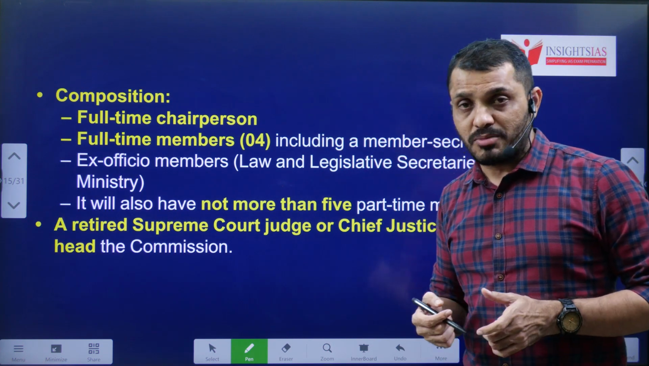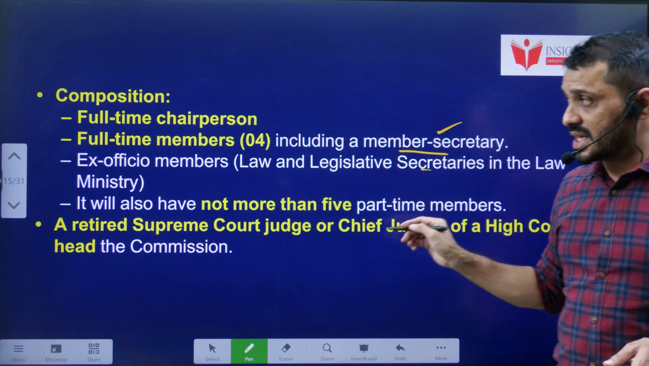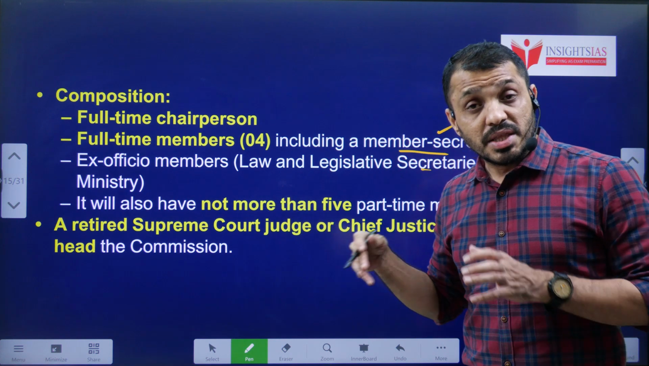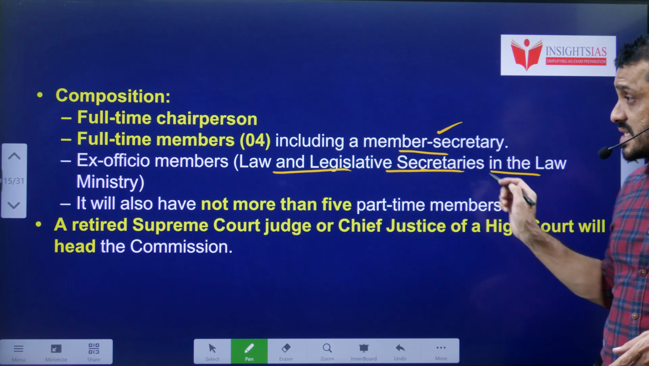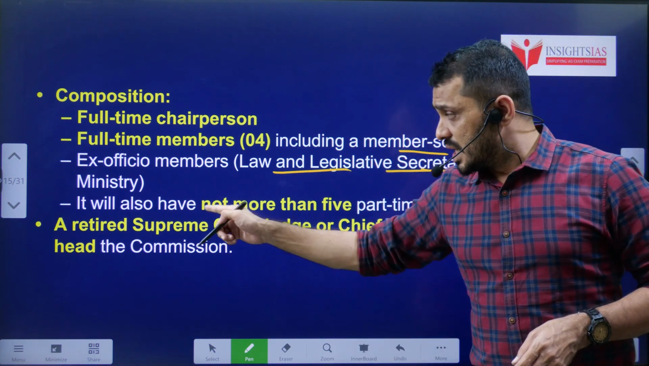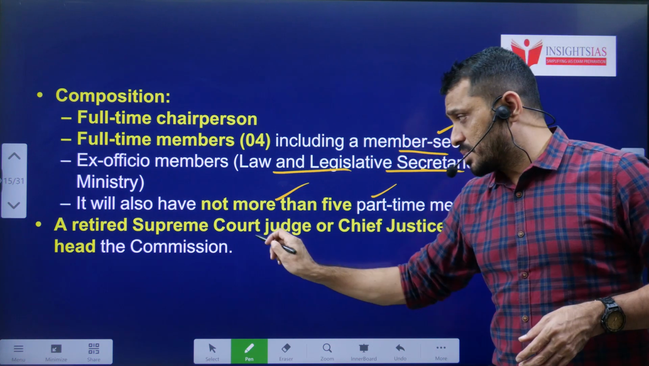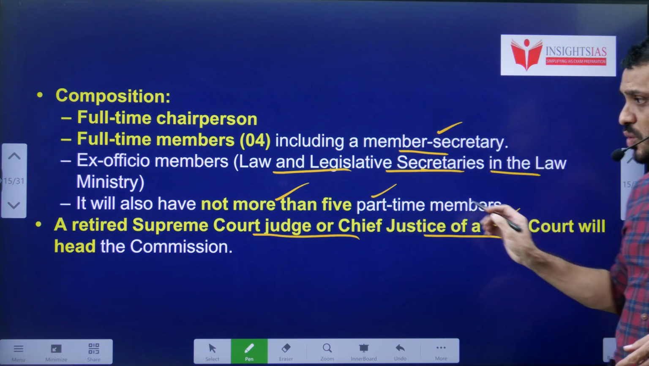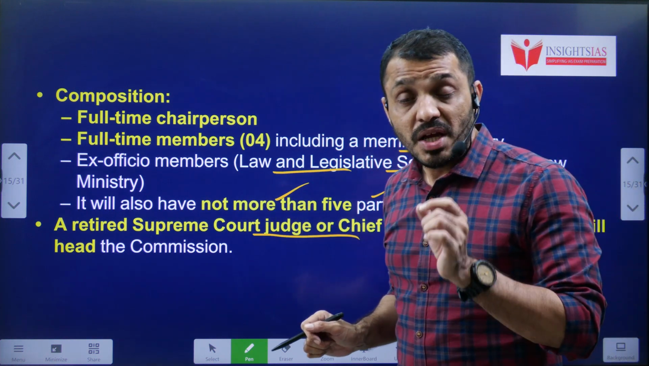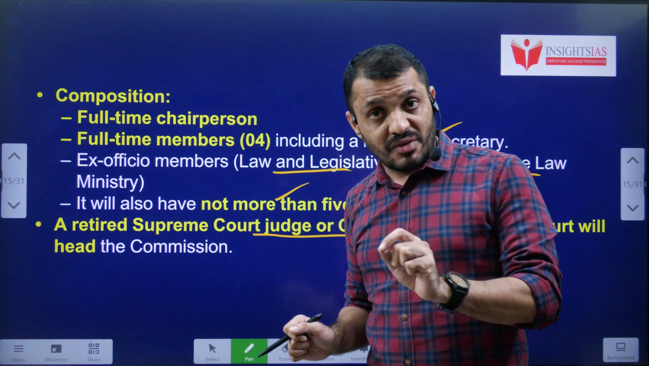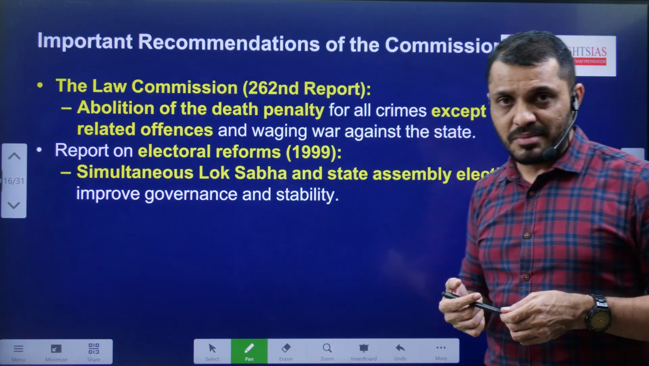The composition of the Law Commission: a chairman plus 4 members, including the member secretary and the ex officio member. These ex officio members are the law and legislative secretaries in the law ministry. It will also have not more than 5 part-time members. Generally, either a retired Supreme Court judge or the Chief Justice of a High Court will lead the Law Commission. One thing you have to remember: Law Commission advice is always advisory in nature. It cannot be enforced upon governments.